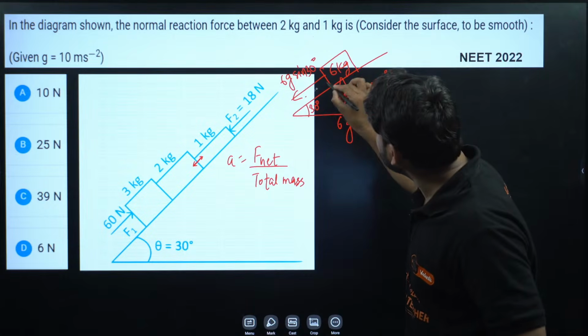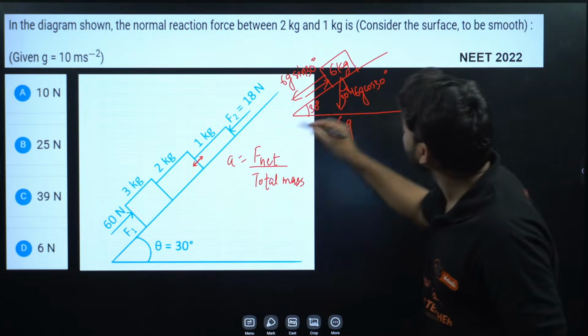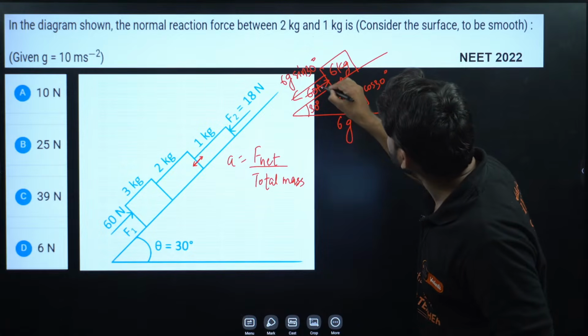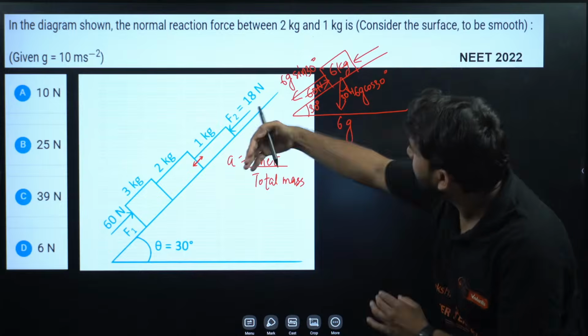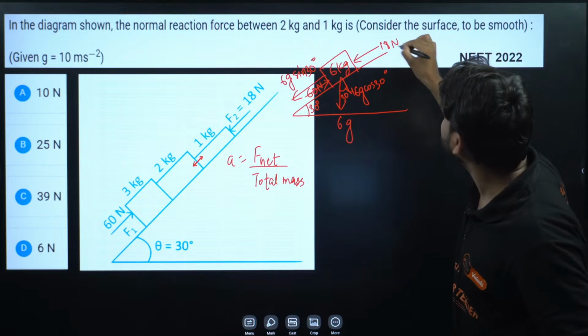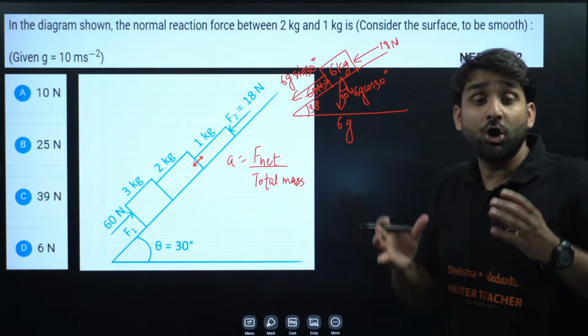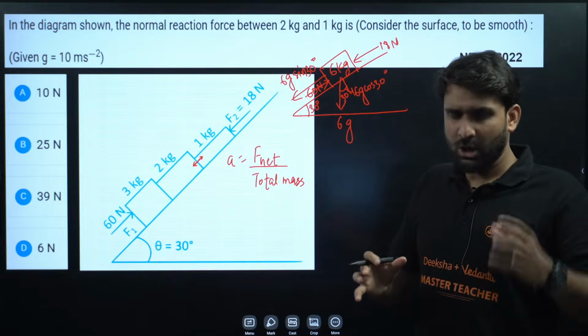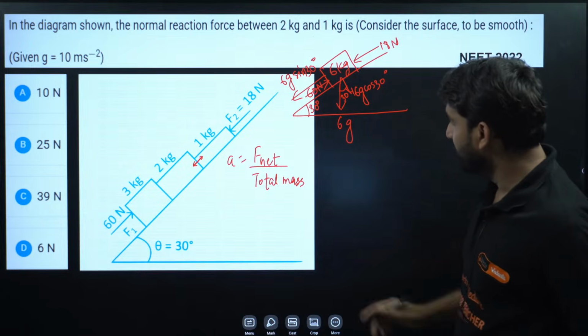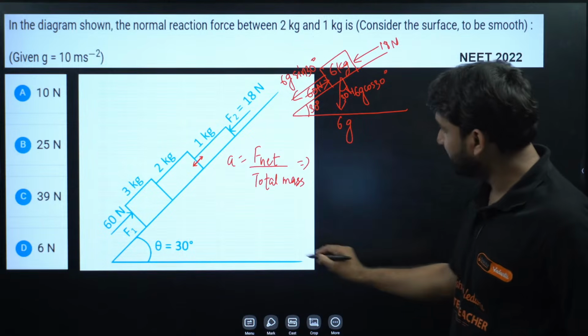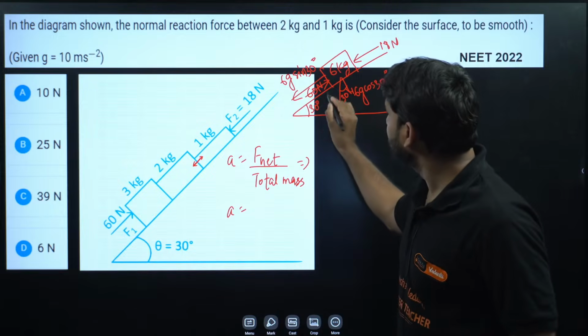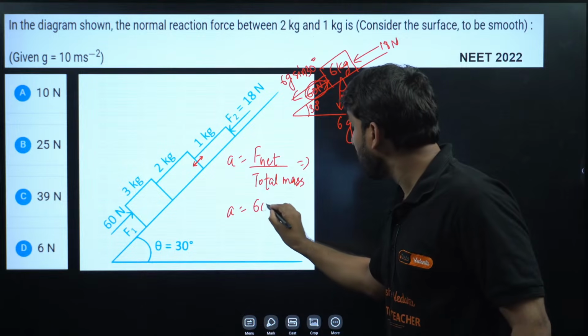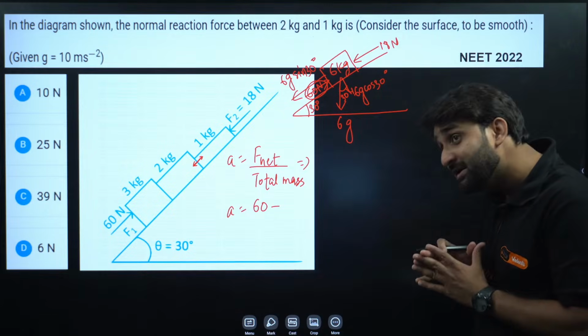And on this block 60 Newton force is acting in upward direction, and from this side 80 Newton force is acting. So now if I ask you, how much is the net force, my dear champion? The net force will be equal to, can you see here, 60 minus, why minus?